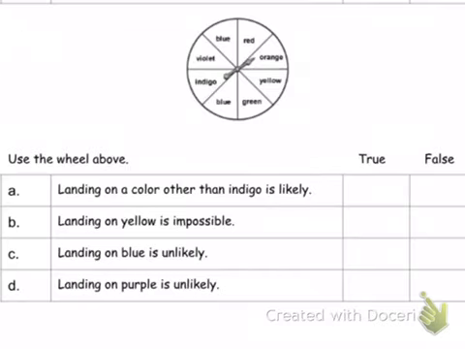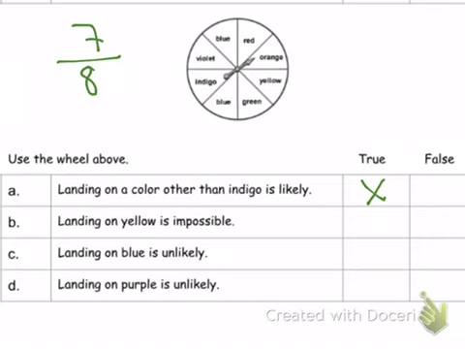Okay, and then let's look at the color wheel one more time. Landing on a color other than indigo is likely. Remember, there's 8 total possible outcomes on here. Landing on a color other than indigo. So in other words, probability of not getting indigo is 1, 2, 3, 4... That's 7 out of 8. I mean, that's almost a 1. It's definitely more than 50%. That's true.